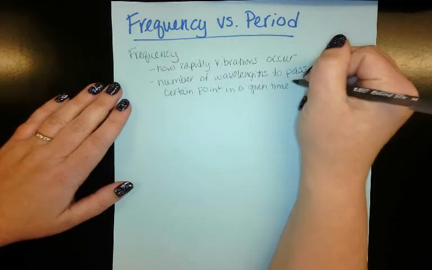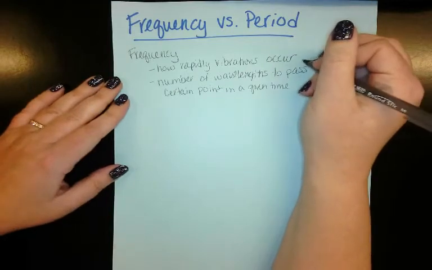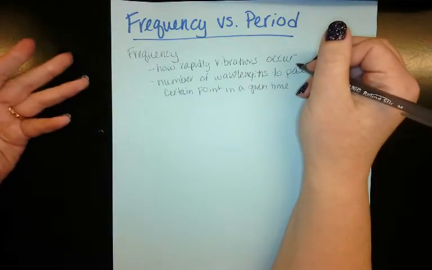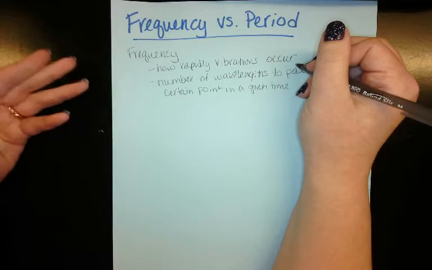Okay, so when you're saying frequency, you're saying how often they're coming. If it's something very frequent, it's coming very often. If it's something that's less frequent, it's not happening as often.